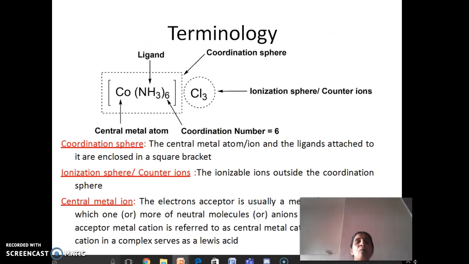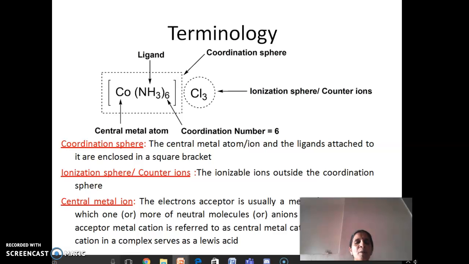So with this, now let us take up what the terms involved in a complex or coordination compound are. If we see the complex or coordination compound, we have a central metal atom. This central metal atom is attached to the ligands, and they are enclosed in a square bracket which is called the coordination sphere. And there are some ionizable ions which are outside the coordination sphere,